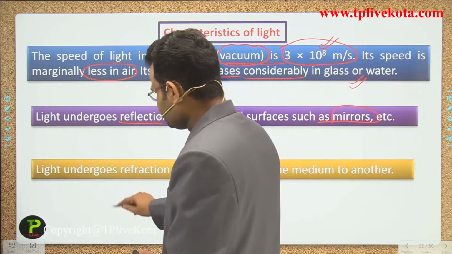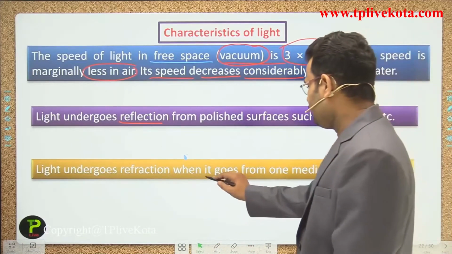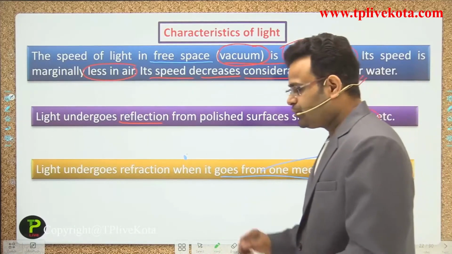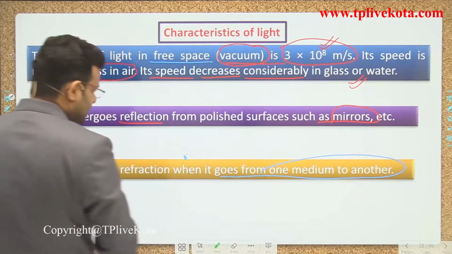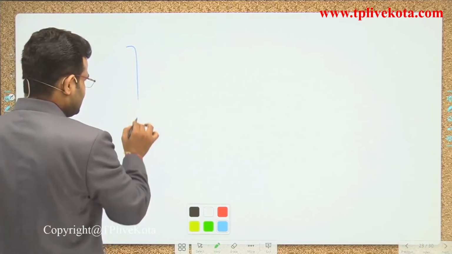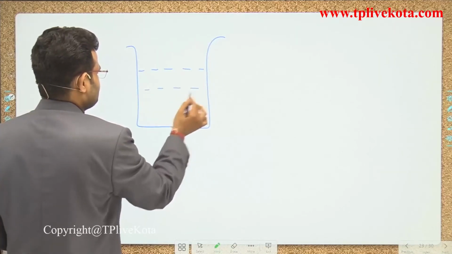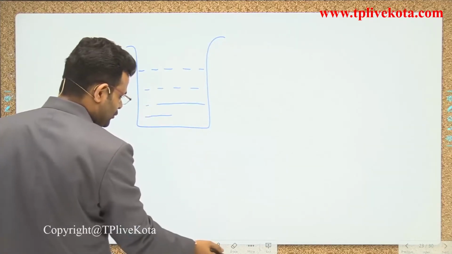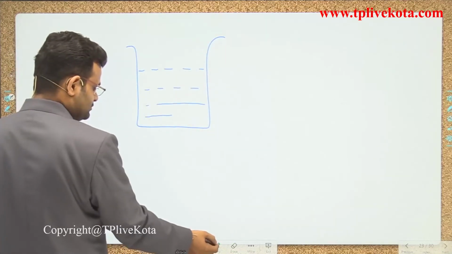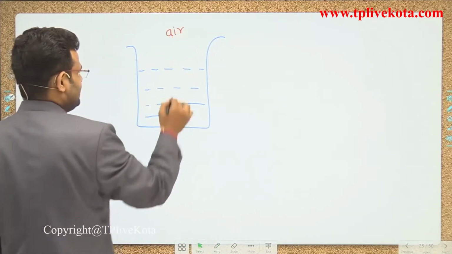One more characteristic is coming, guys. Light undergoes refraction when it goes from one medium to another medium. What do we mean by that? Take a beaker, and you know that if it is filled with water, light is incident from the air to water. That medium is the air and that medium is water.